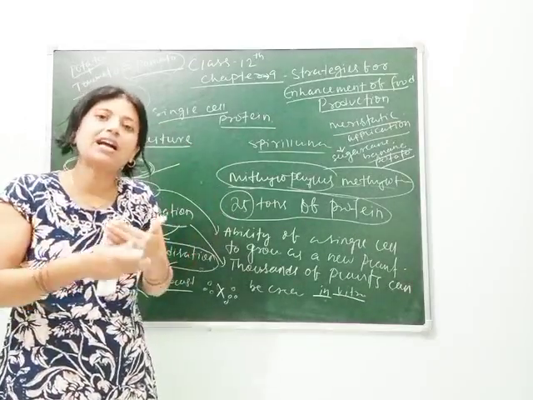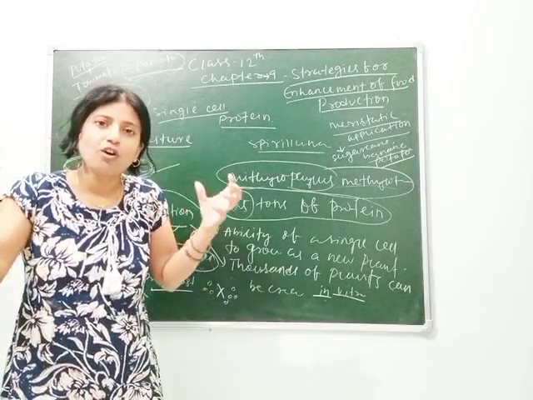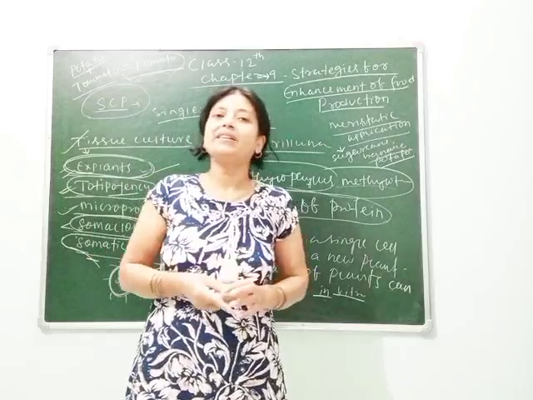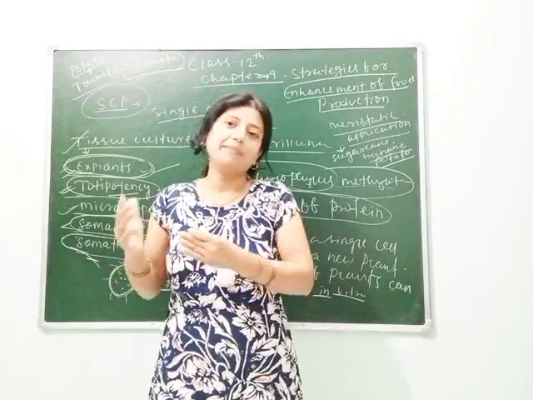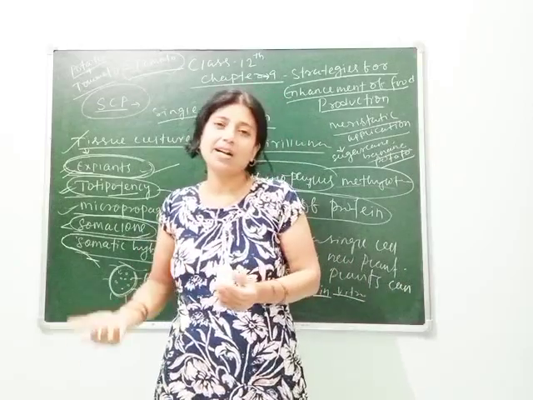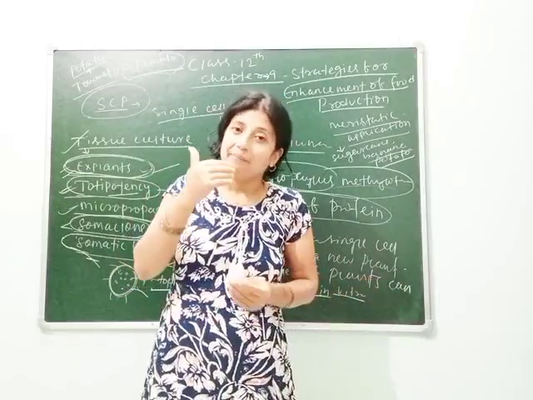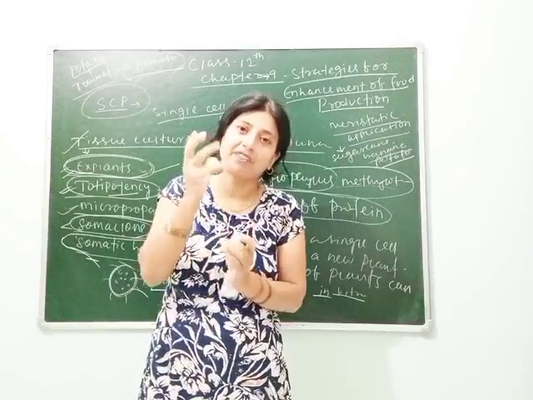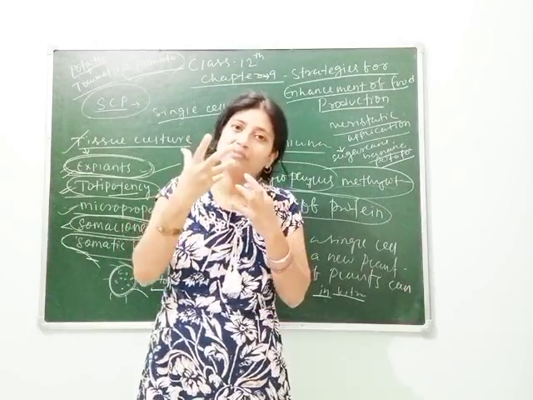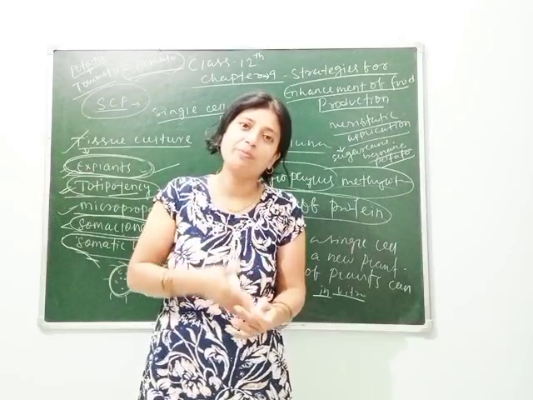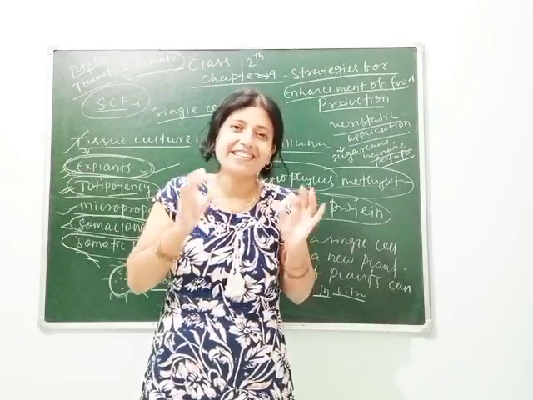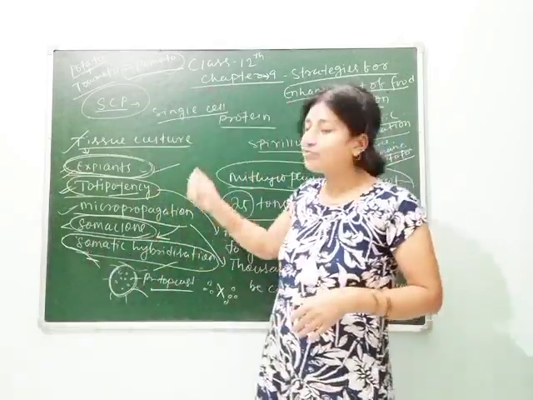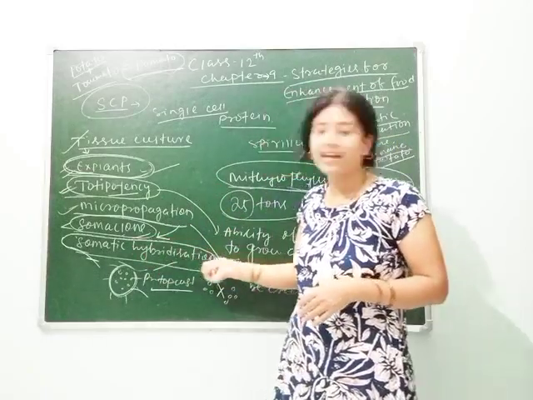Nowadays some experiments are continuing to mix 2 or 3 plants' characters in a single plant. Suppose for example, when we are making aloo gobi, we need potato, we need cauliflower, we need tomato, we need onion, etc. But in the near future, there may be some experiments done so that one vegetable has the taste of potato, tomato, gobi, pyaz, lasan, etc. Clear, students? I am not joking. This is fact, and this is possible. This will be possible in future also due to somatic hybridization.